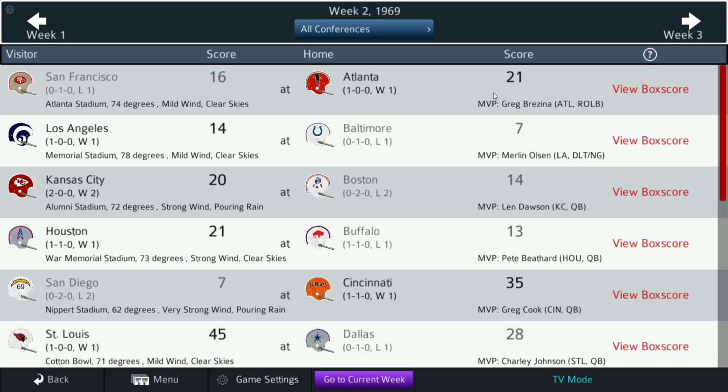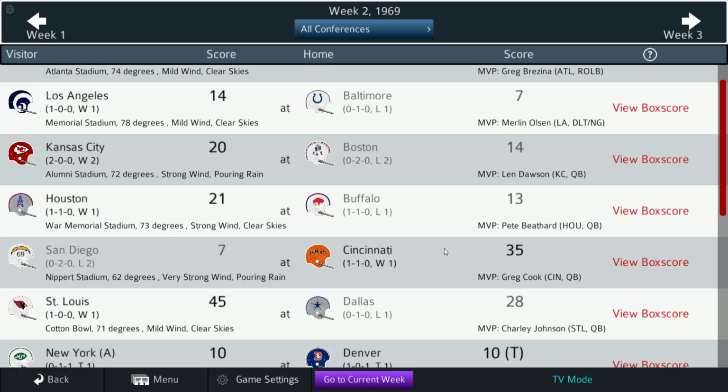So the Falcons defeat the 49ers, 21-16. That seems like somewhat of a surprise. The defending champion Colts lose their opener at home to the Rams. So all those off-season moves that the Rams made look like they paid off early on. They win 14-7. Chiefs beat the Patriots 20-14, so they're 2-0. Houston gets their first win, a 21-13 win over Buffalo.